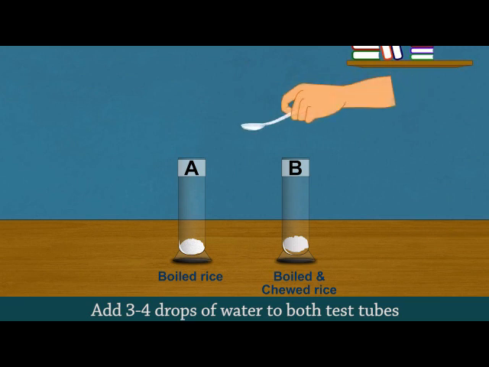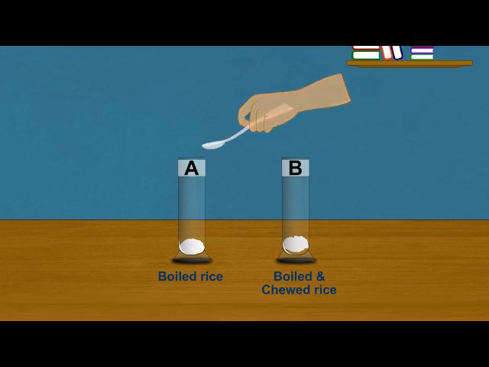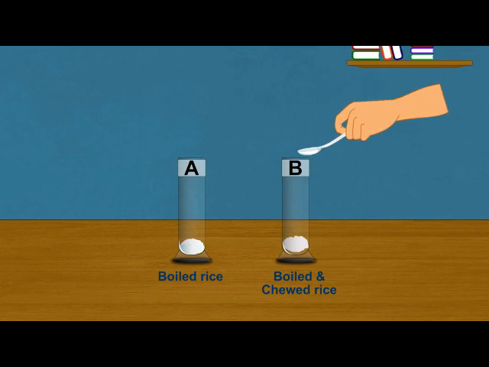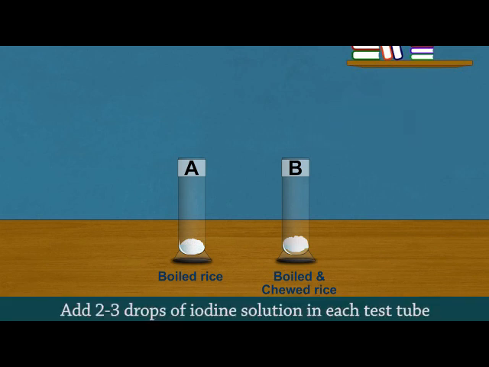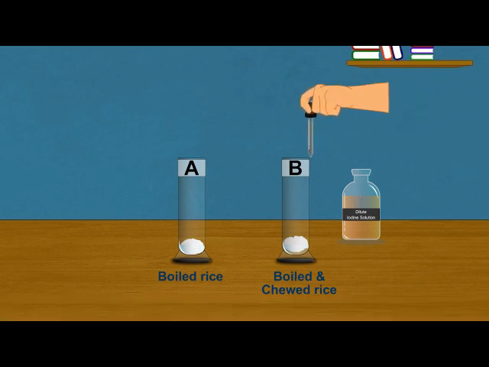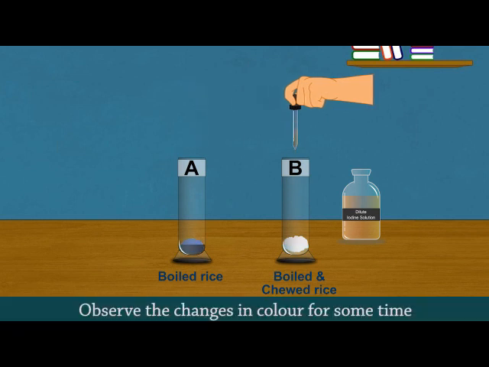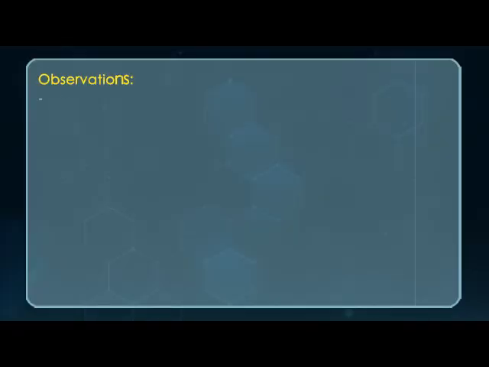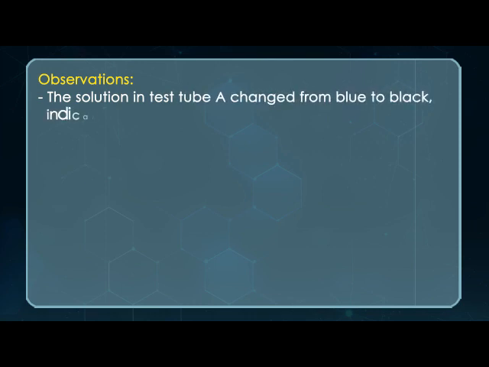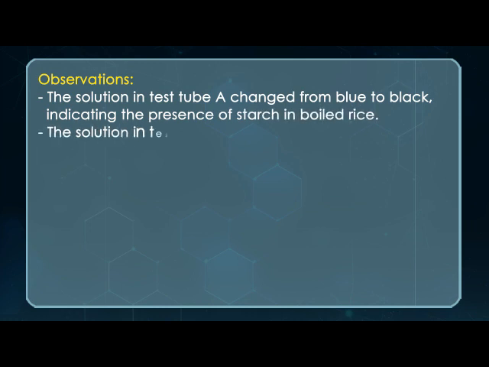Add 3 to 4 drops of water to both test tubes. Add 2 to 3 drops of iodine solution in each test tube. Observe the changes in color for some time. Observations. The solution in test tube A changes from dark blue to black, indicating the presence of starch in boiled rice. The solution in test tube B did not change color.